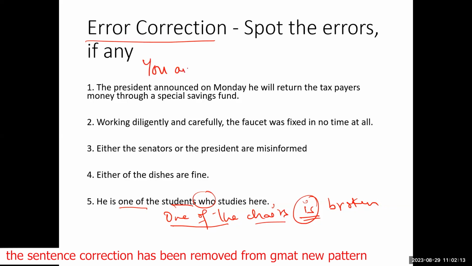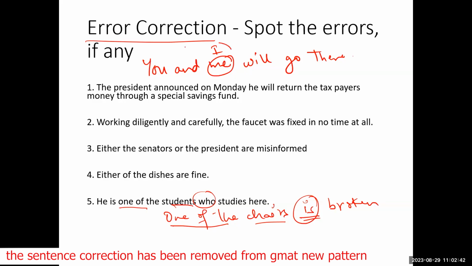Many people say "you and me will go there." Do you think it is correct? "You and I will go there." Why do you need the word "I"? Why will you not use "me"? What is the concept? You and I. Why?